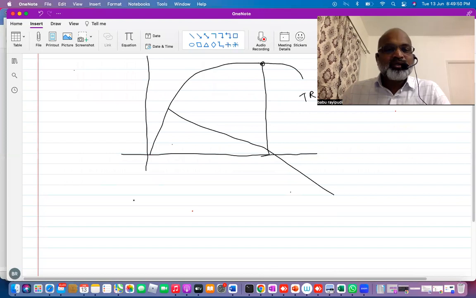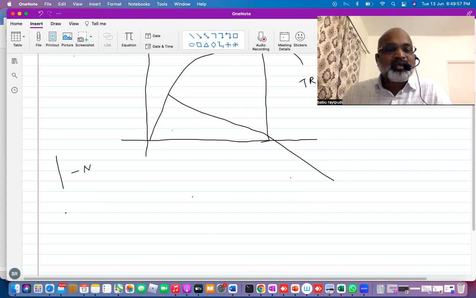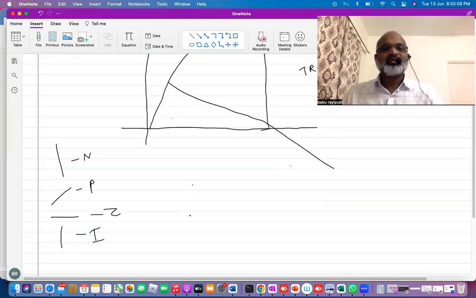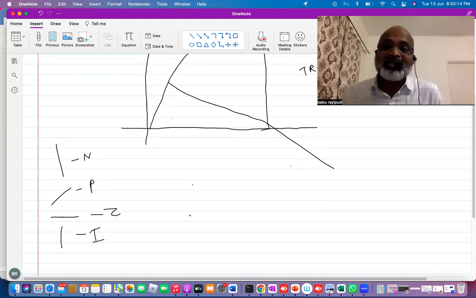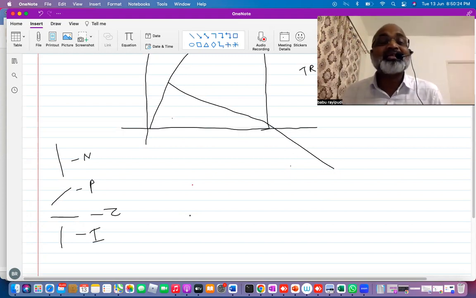Okay, look here. In slope, when the curve is downward sloping, it is negative. When the curve is upward sloping, it is positive. When the curve is parallel, the slope value is 0. When the curve is a standing line, the slope value is infinity. From the curve's point of view, you have to understand this. When the curve is sloping downwards, it's negative slope. When sloping upwards, it is positive slope. When parallel, it is zero slope. When the curve is a standing vertical line, that is infinity slope.